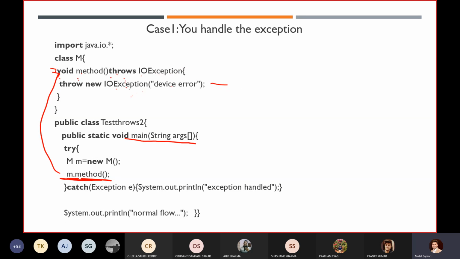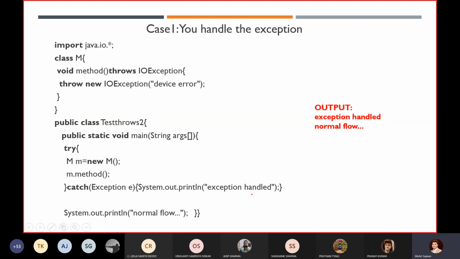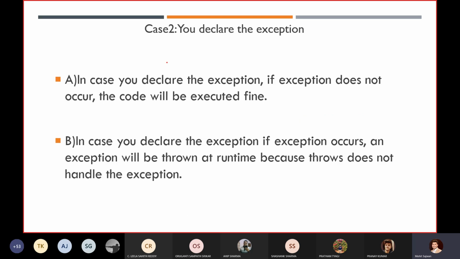Now once you have thrown this particular exception class, it will check in the main class, right? In the main class, are you handling this exception or not? Yes, we are handling it. That is why if we execute this code, we will get the output, that is, exception handling, and then the normal flow. Now, in the second case, let's check it out. In case you declare the exception, if the exception does not occur, the code will be executed.